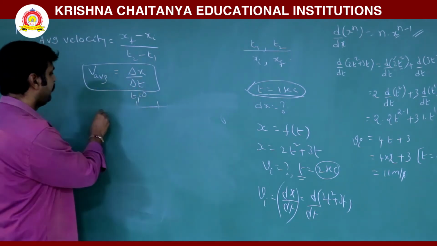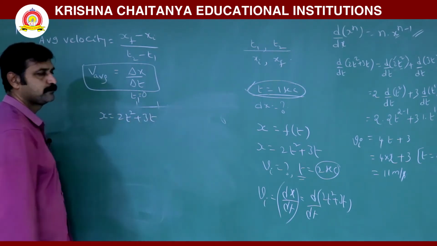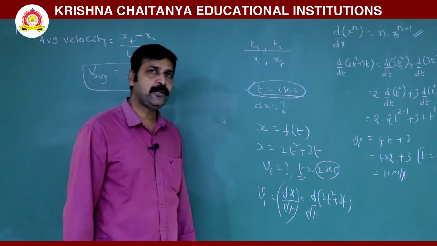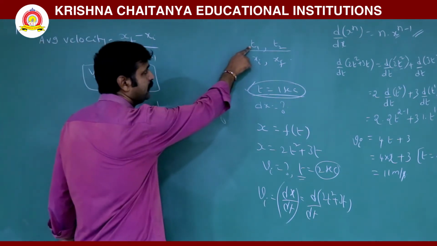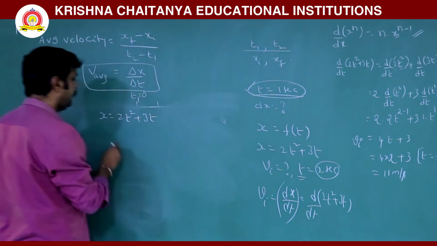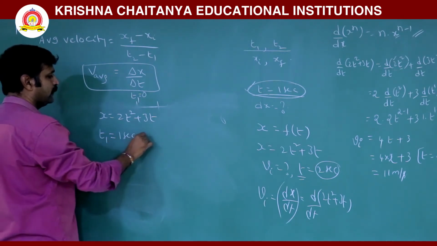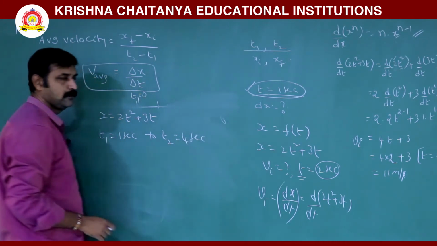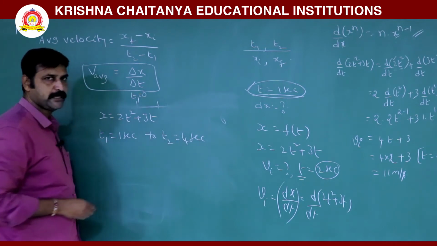The same x is equal to 2t squared plus 3t, this is the position. When asked to find average velocity, you will be given 2 times, t1 and t2: from t1 equal to 1 second to t2 equal to 4 seconds.